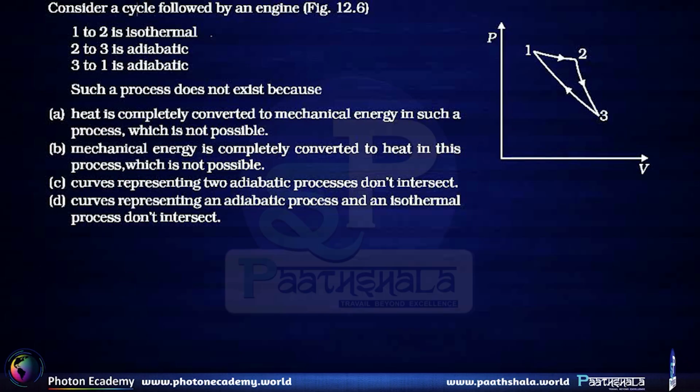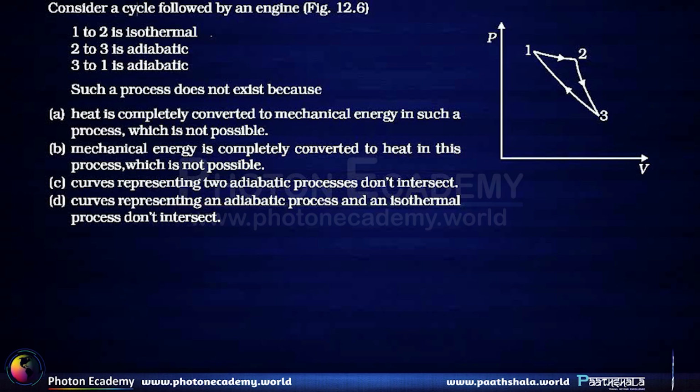Consider a cycle followed by an engine. 1 to 2 is isothermal, 2 to 3 is adiabatic, and 3 to 1 is also adiabatic. Such a process does not exist because heat is completely converted into mechanical energy in such a process, which is not possible. If we look at the cycle 1, 2, 3, 1, the work done by the